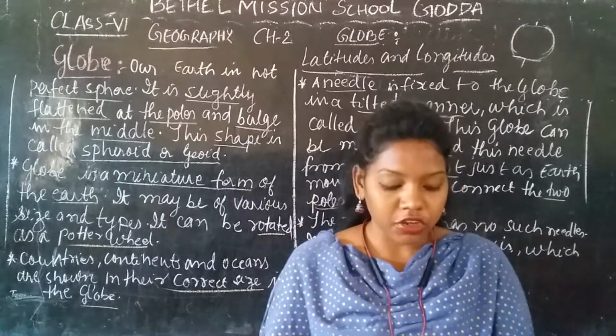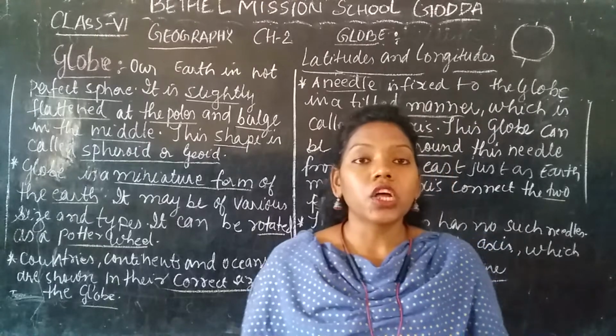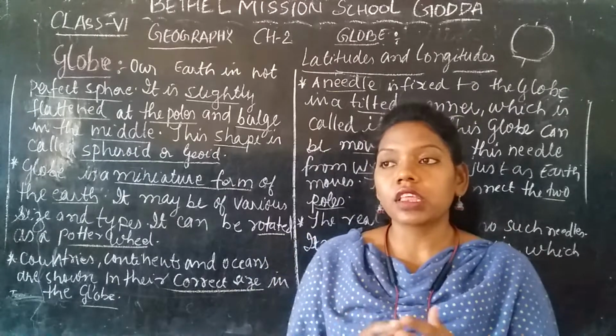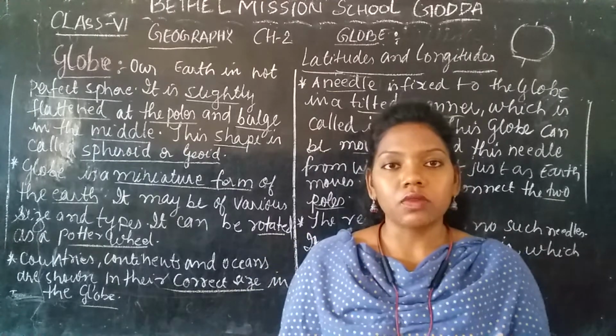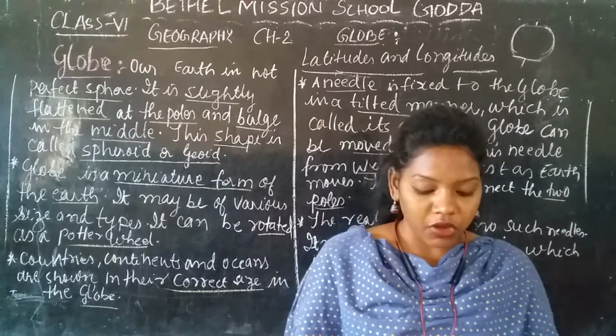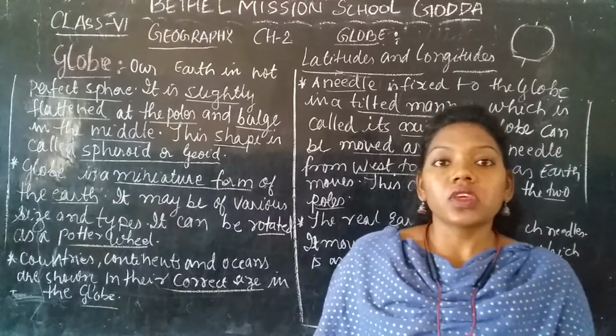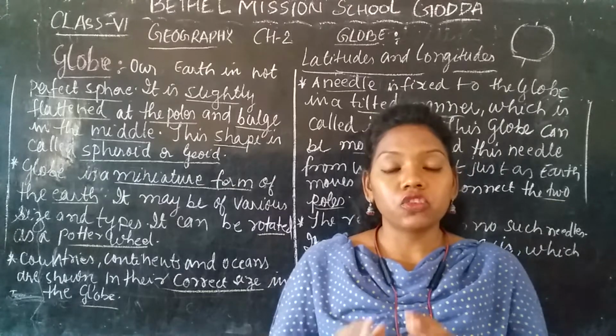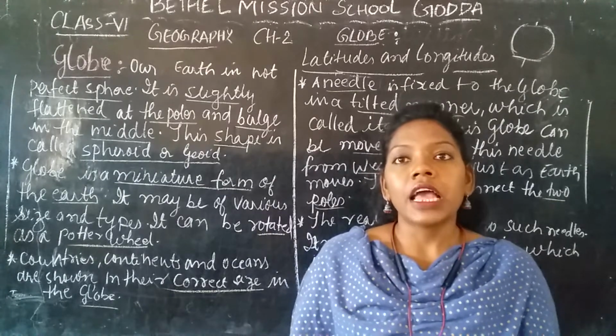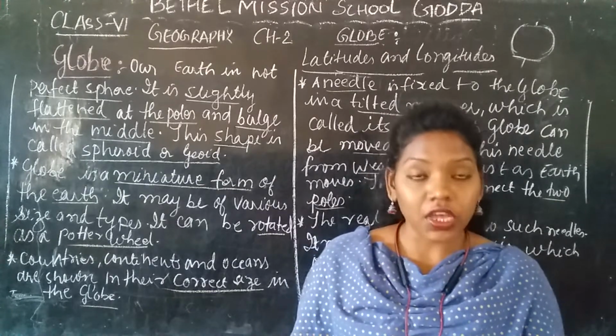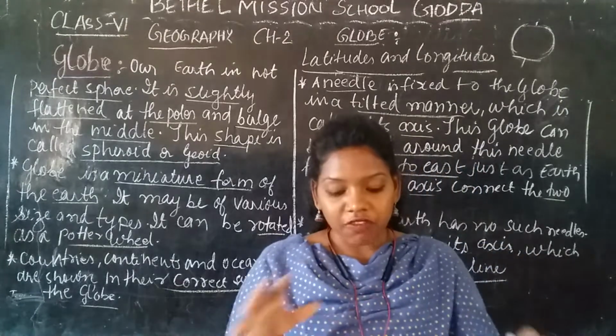But in the map, we can see the whole earth, or all things together. Why? For that, they divide the earth into two halves, and that is projected onto a flat surface.